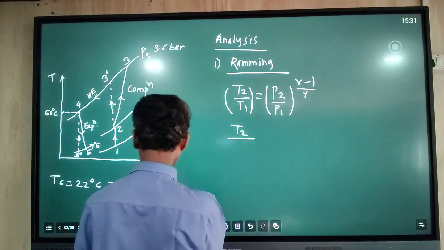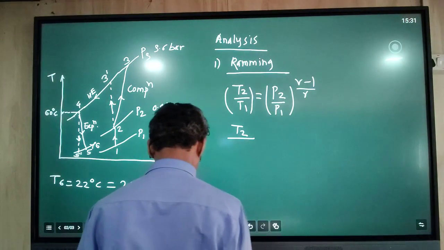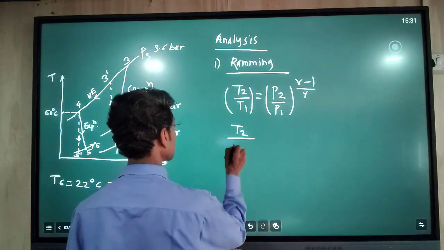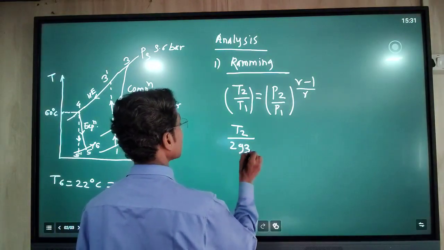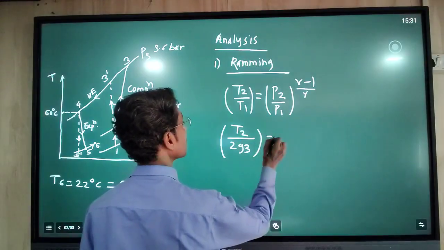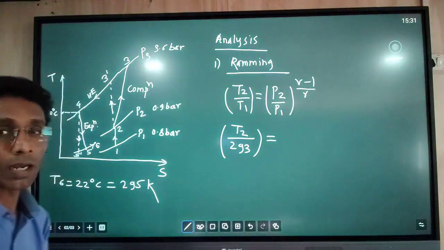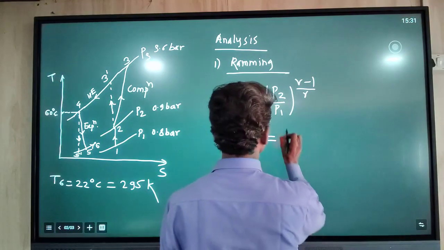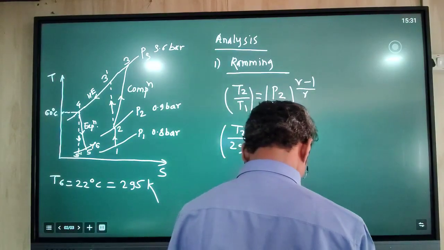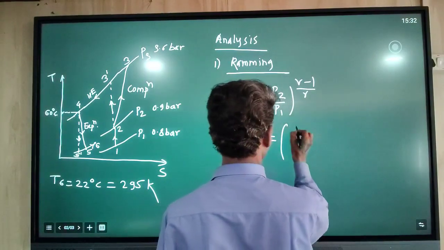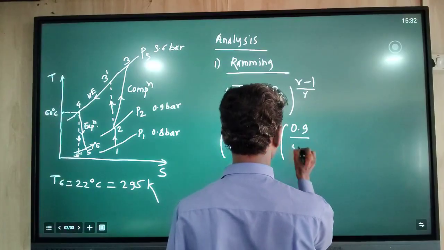T2 we have to calculate. T1 is given as 20 degrees Celsius, meaning 293 Kelvin. All the temperature values we take in Kelvin in the calculation. The pressure ratio P2 by P1 has values 0.9 and 0.8.